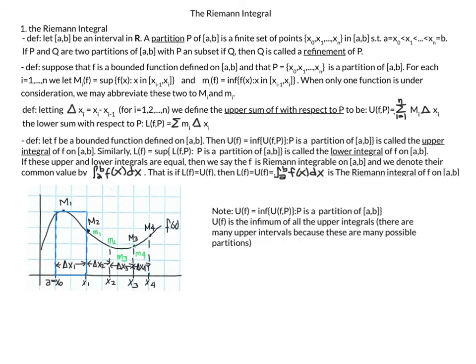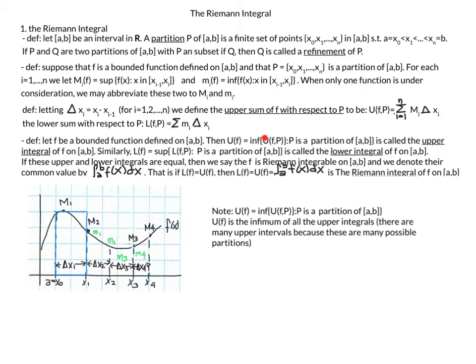Now we are ready to talk about the definition of the upper integral and the lower integral. So let f be a bounded function defined on the closed interval [a,b]. Then U(f), and you notice there's no P, U(f) is equal to the infimum of U(f,P), where P is a partition of [a,b].